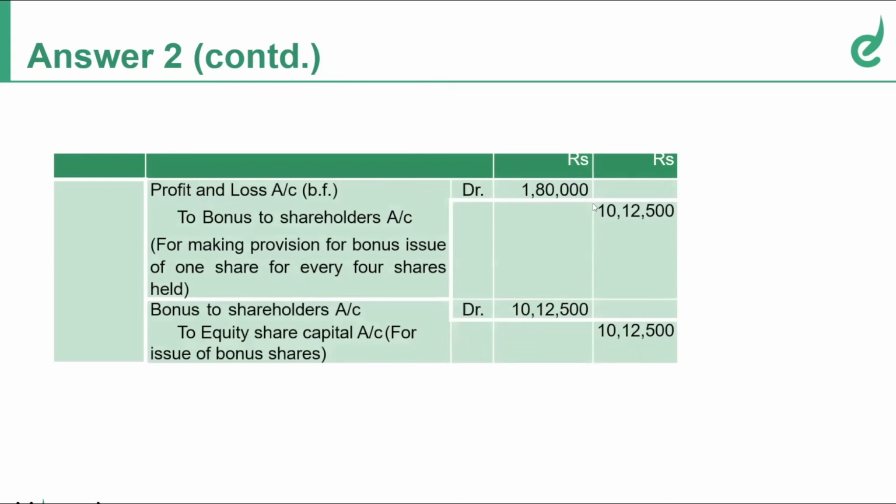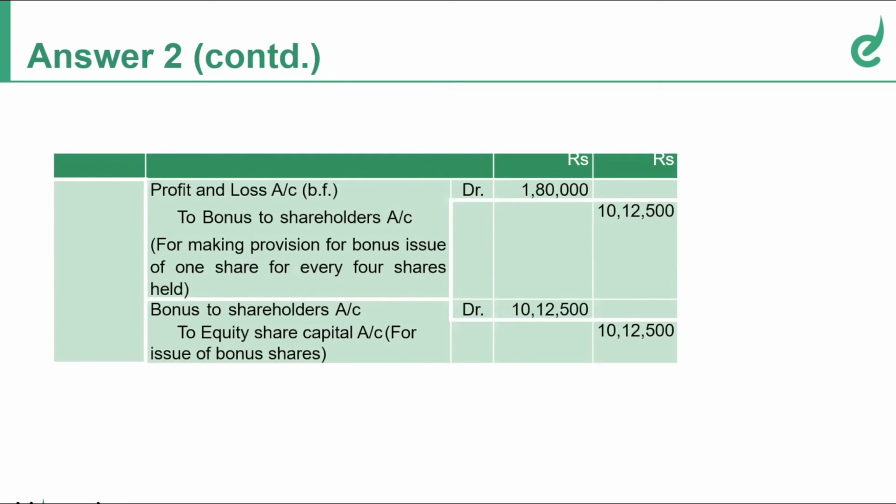To bonus to shareholders, 10,12,500. Okay. So remember, when the question is specific about minimum utilization, I should use all other reserves first and go to the respective reserve only in the last.